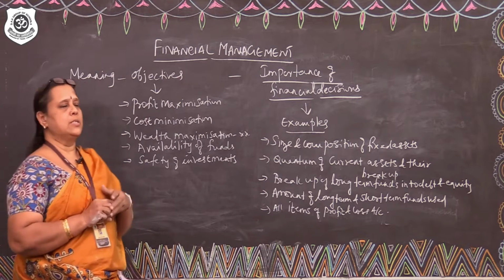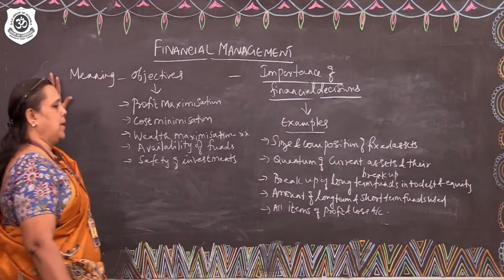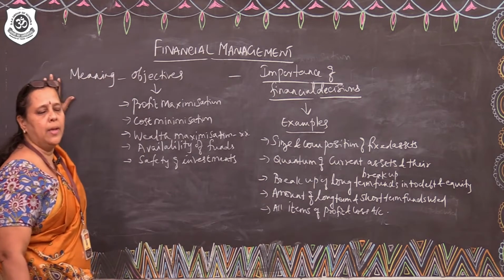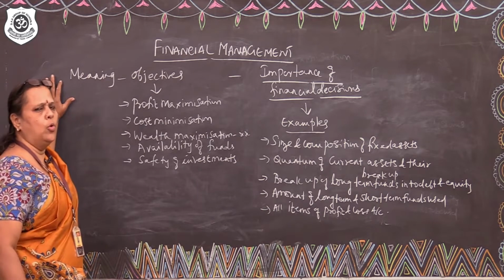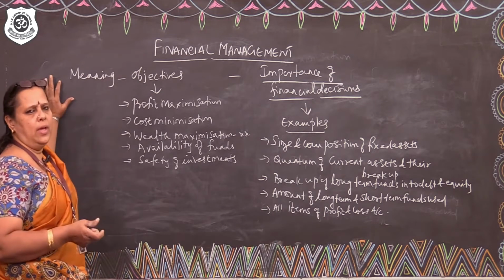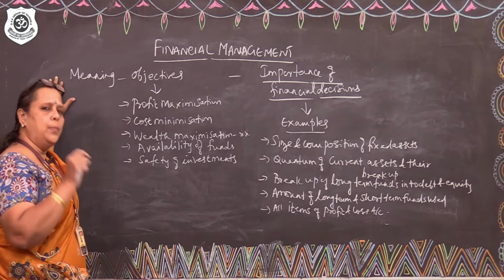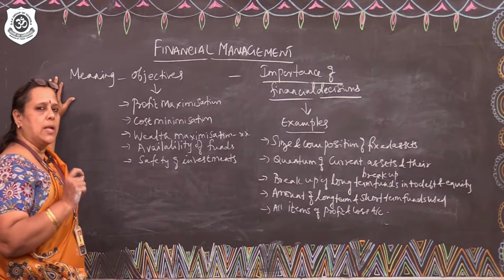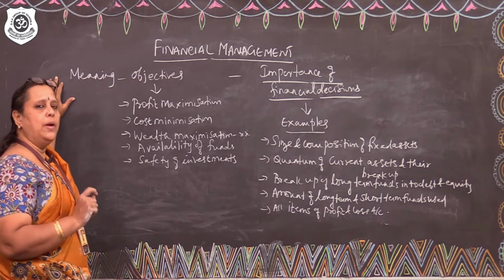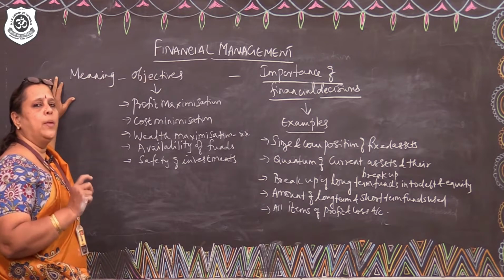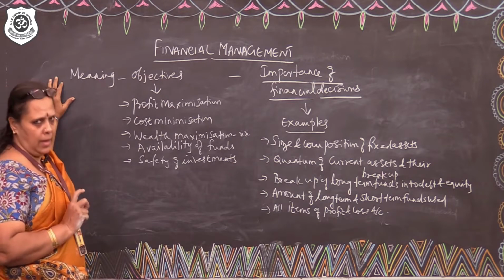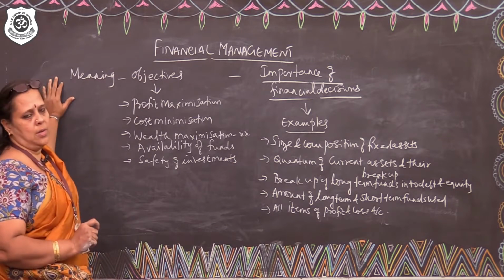Now, coming to the lesson, meaning of financial management. What do you mean by financial management? To put it in very simple words, we can say that financial management is that portion of management which is concerned with procurement of funds and their optimum utilization. I repeat, what do you mean by financial management?